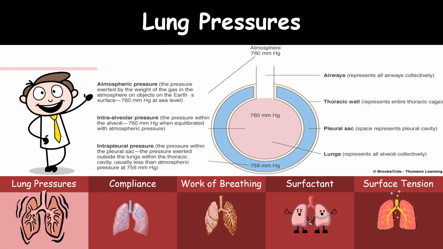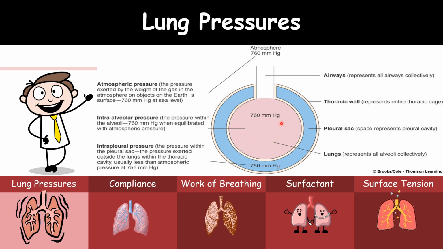So, before going into the proper topic, let us know the pressures. There are three pressures that are important in ventilation. First one is the atmospheric pressure. This pressure is present in the atmosphere. It is the pressure exerted by the weight of the gas in the atmosphere on the objects on the Earth's surface. That is 760 millimeters of mercury at sea level.